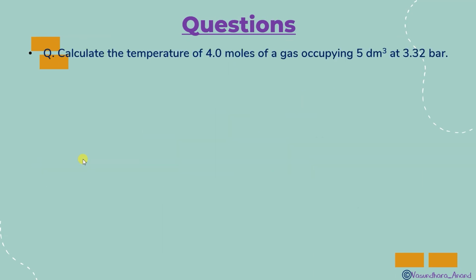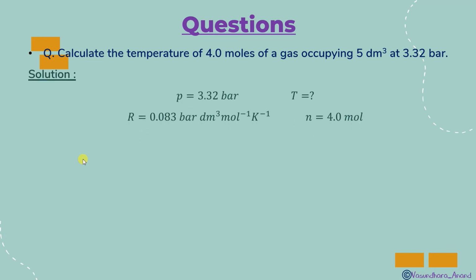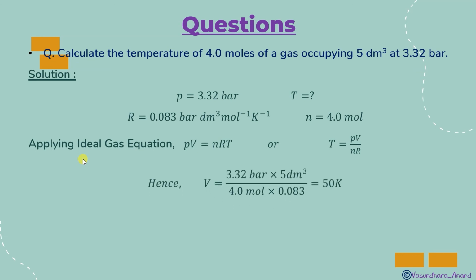Now the next question is here. Calculate the temperature of 4 moles of a gas occupying 5 decimetre cube at 3.32 bar. It's a straightforward question. Pressure is given, volume is given, n is given, R you know, temperature is asked. But here you have to take care which R value you have to use. This is bar, decimetre cube, so the R value 0.082 or 0.083 you can use. Use PV equals nRT and T you can get as 50 Kelvin.